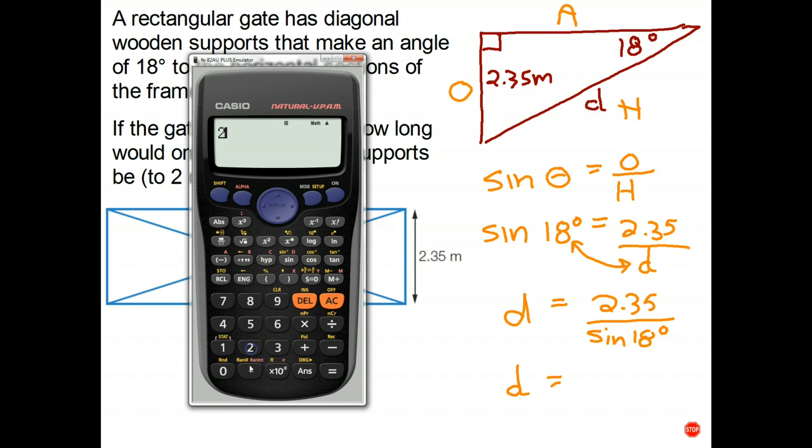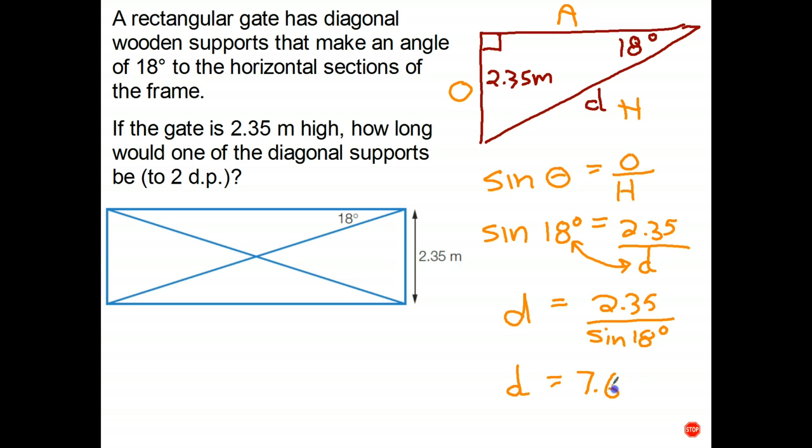So 2.35 divide sine 18. And we get 7.604. To two decimal places, 7.60. And we're working in meters.